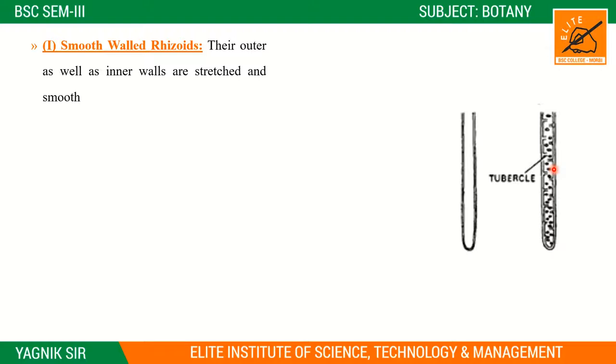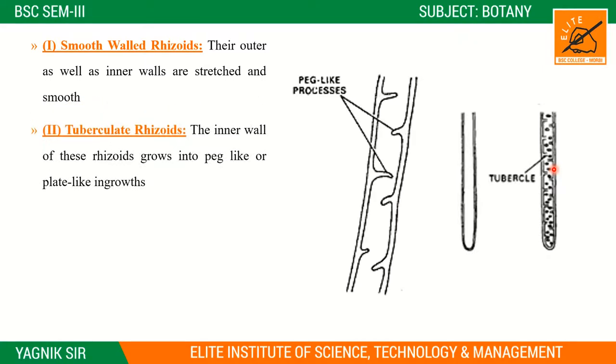So first, smooth-walled rhizoids: the outer as well as the inner walls are stretched and very smooth, right? Completely smooth.